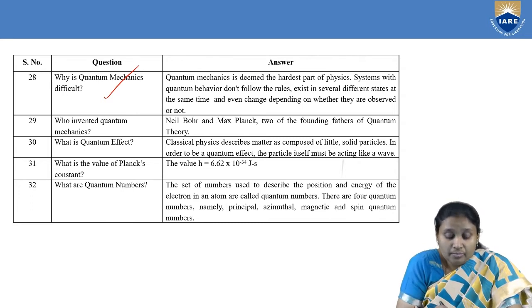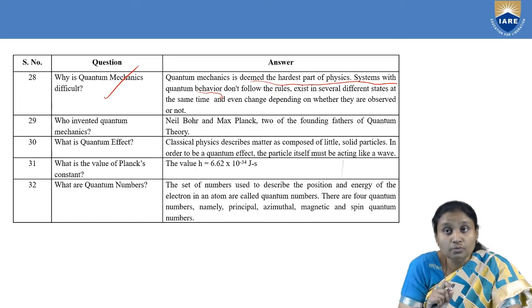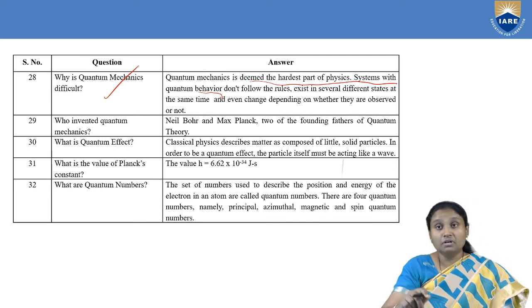So why do we consider quantum mechanics to be difficult? Because systems which follow this quantum behavior don't follow one certain particular rule. Here we are talking about degeneracy, where there may be different energy states having the same energy. And we also observe the existence of several different states at the same time, and there will even be a change depending on whether they are observed or not.